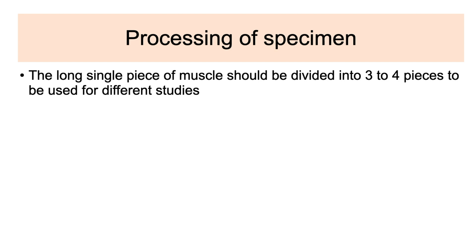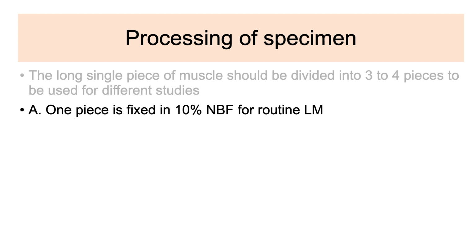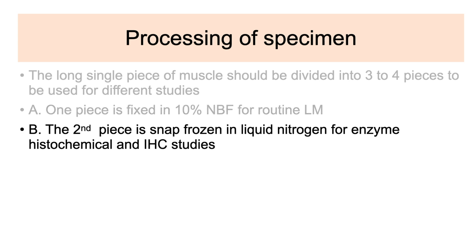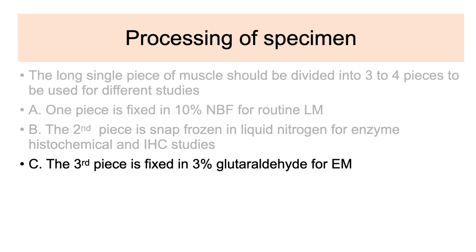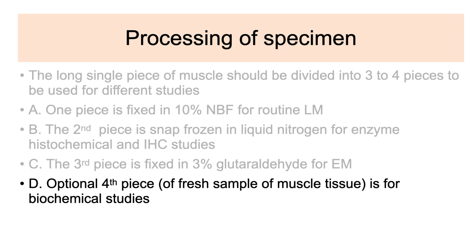Now coming to processing of a specimen. A long single piece of muscle thus removed should be divided into 3 to 4 pieces to be used for different studies. One piece is fixed in 10% neutral buffered formalin for light microscopy. The second piece is snap frozen in liquid nitrogen for enzyme histochemical and immunohistochemical studies. The third piece is fixed in 3% glutaraldehyde for electron microscopy. The fourth piece is optional, is for biochemical studies.